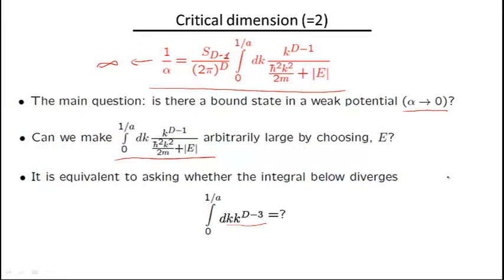But if we go to lower dimension, among the reasonable dimensions, 2 comes to mind. Unless we consider some fractals or whatever, 1 and 2 are the only options. So in 2 dimensions, this integral becomes an integral from 0 to 1 over a of dk over k. And we get a very weak so-called logarithmic divergence. At the lower limit, we're going to get 1 over 0, which is equal to infinity. So the integral diverges, which is great, which means that we have a bound state.